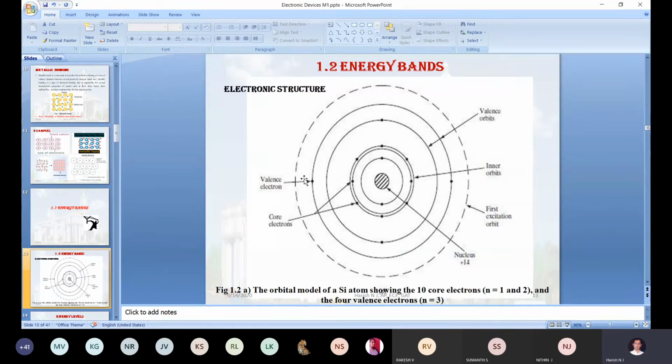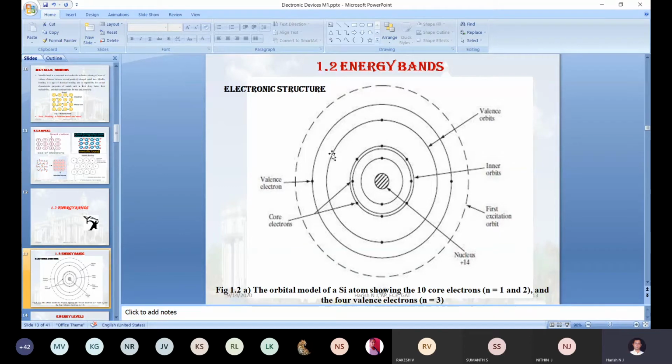Here we have taken only the silicon atom, with 14 electrons distributed as 2 plus 8 plus 4 across 3 orbits. The first orbit has only one suborbit, the second has 2 suborbits, and the third has 3 suborbits: s, p, d.